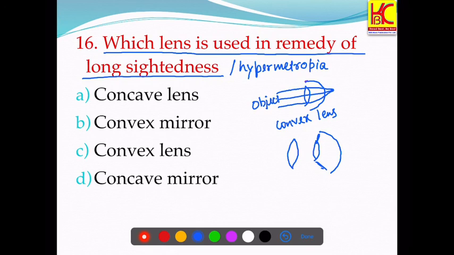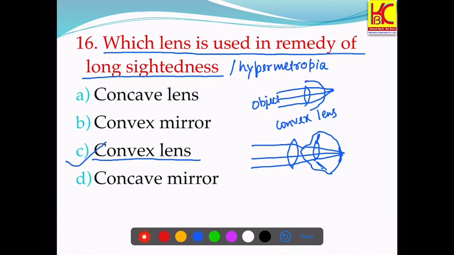So what will happen? These are the rays coming from the object. So now the image will be formed on the retina. So when we use this convex lens, we can rectify this problem of long-sightedness. Now the person can see the nearby objects also.